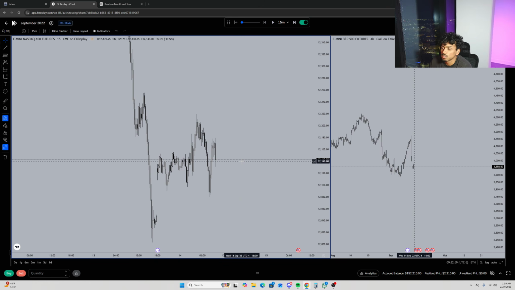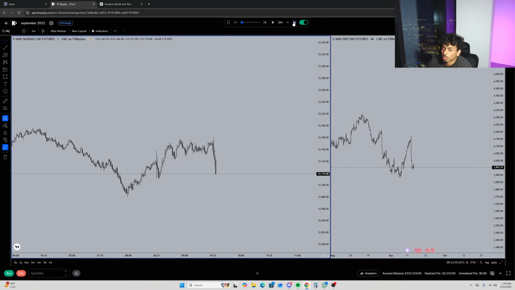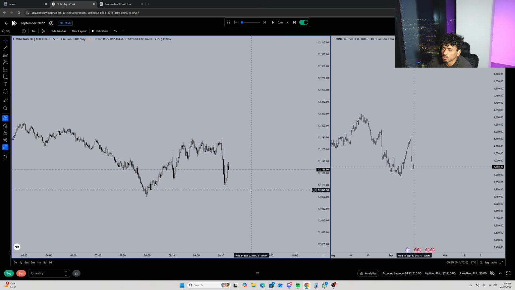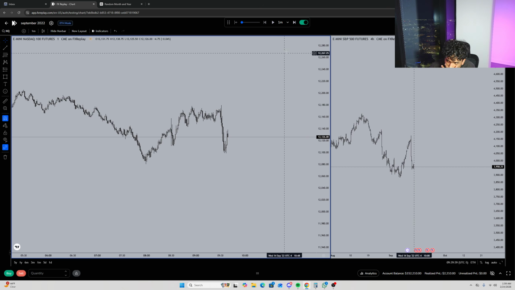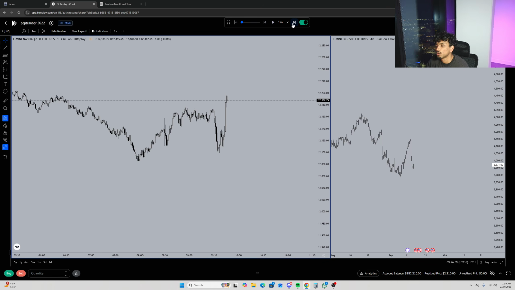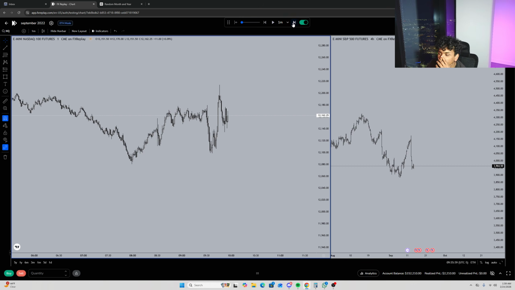Tap into this 15. We are ranging right now though. Sorry, the lights are kind of bright, but we are ranging right now. So I do not want to take this even if we do end up dumping. That's not really ideal. Maybe if we can get some sort of continuation. No, we just want to pump hard. Okay. So looking at price action right here, not really the best.